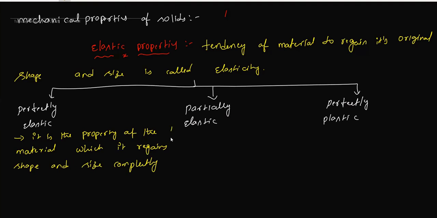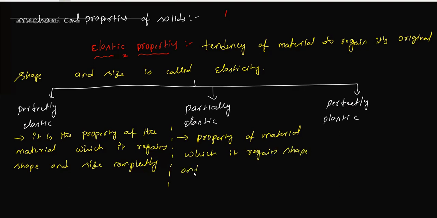Next, what is meant by partially elastic? It is a property of the material which regains shape and size partially. This is called partially elastic.